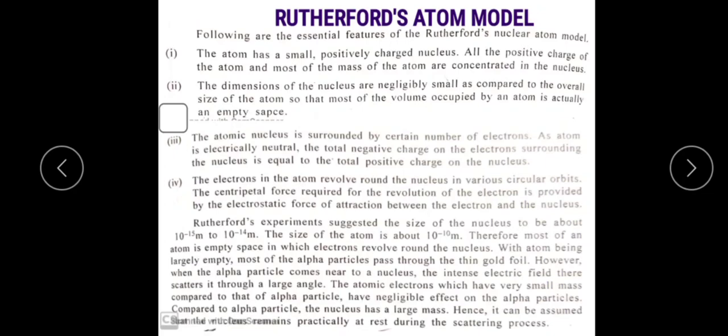The second one: the dimensions of the nucleus are negligibly small compared to the overall size of the atom, so most of the volume occupied by an atom is actually empty space.